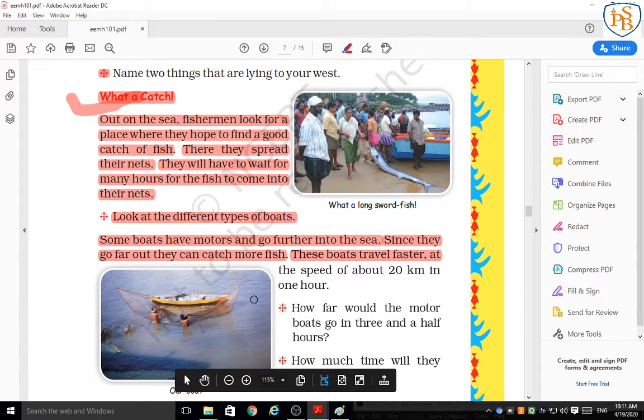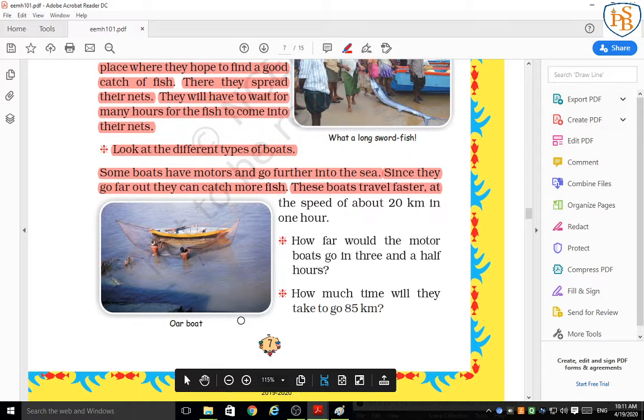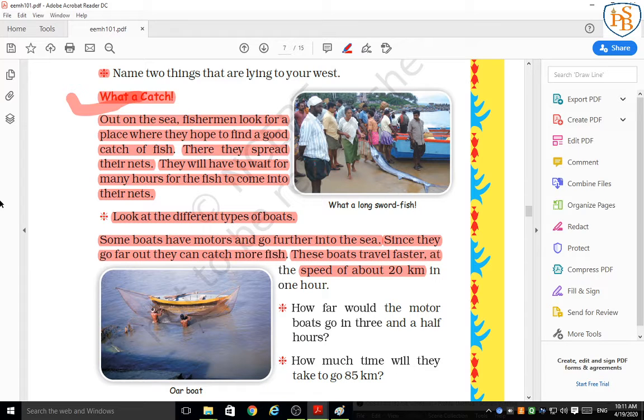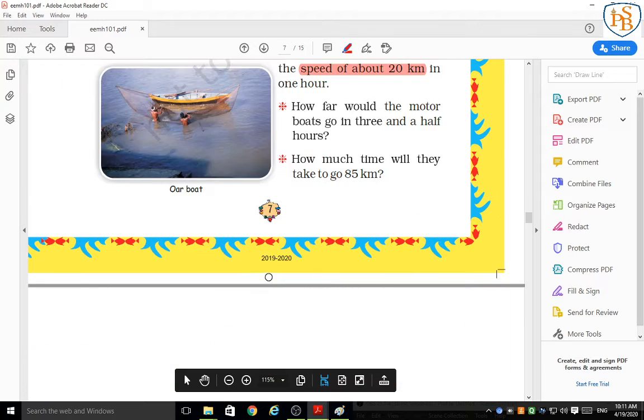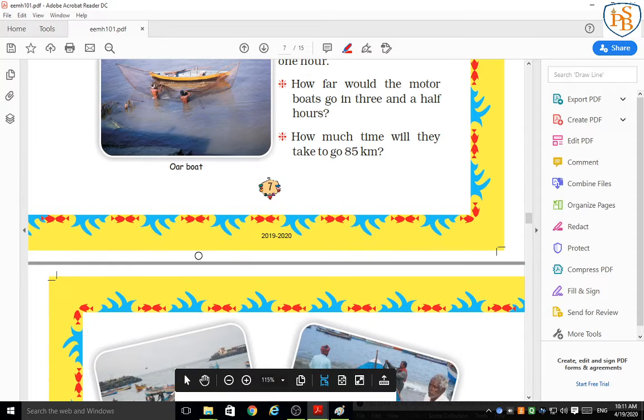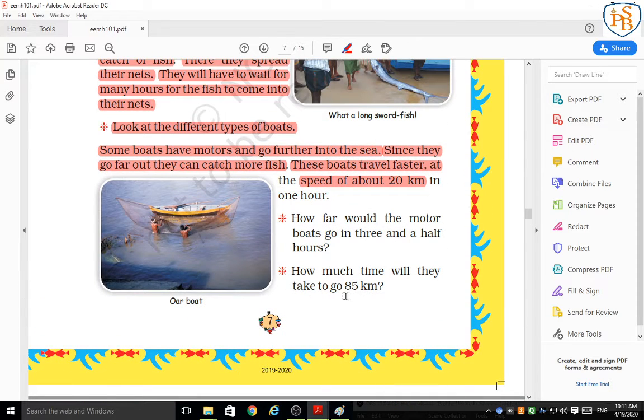Okay, here they are mentioning the speed of the motorboat. And what is the speed of the motorboat? The speed of the motorboat is about 20 km in 1 hour. Means in 1 hour this motorboat travels a 20 km distance. Okay. So now we have a question that students you have to solve.